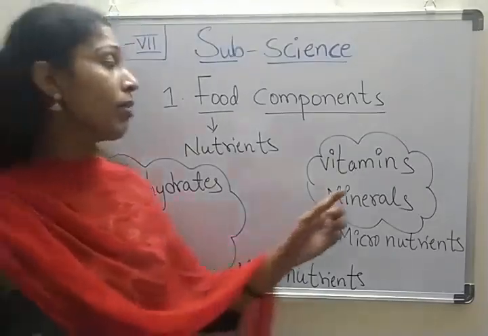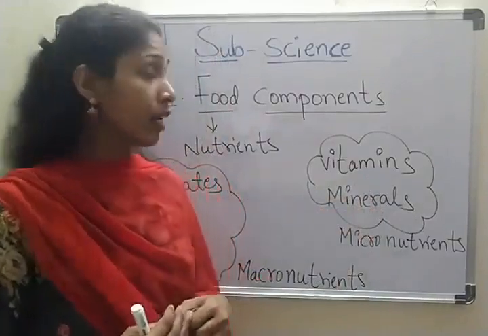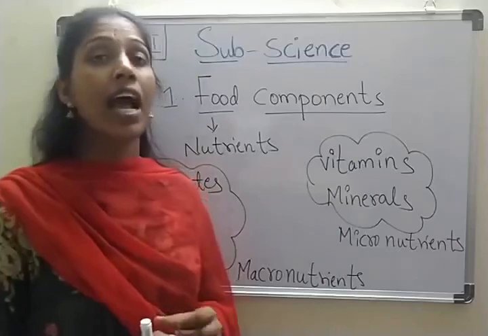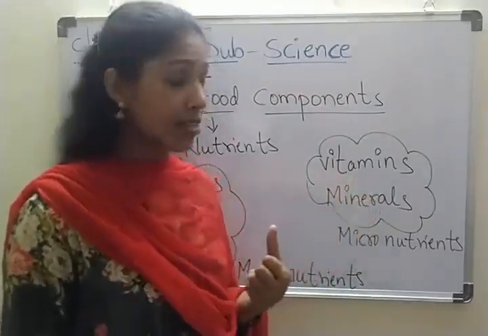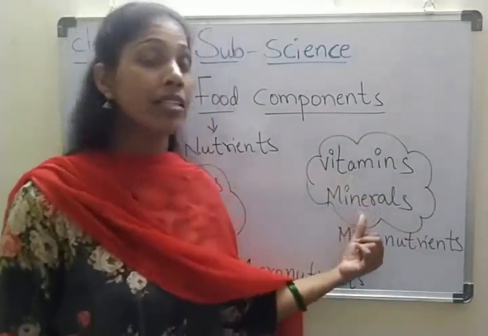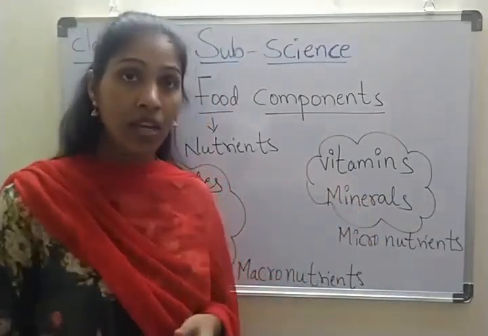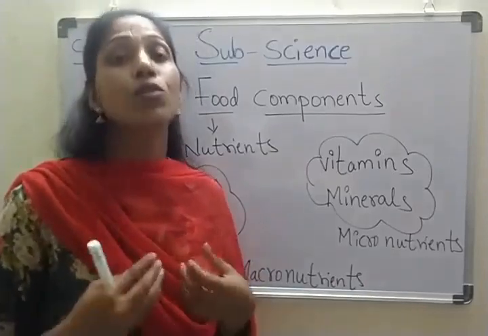Coming to vitamins, these are required in small quantity. Vitamins keep our body fit and protect it against diseases. And coming to minerals, minerals help in physical and mental growth and keep our bones and teeth strong.